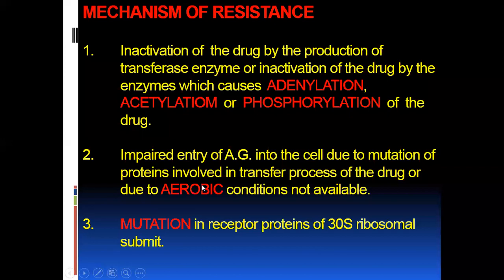Or it may be due to aerobic conditions not being available, because aerobic conditions are necessary for the action of the aminoglycosides. Third, there is mutation in the 30S ribosomal subunit, which is mainly the receptor protein where the aminoglycoside acts. When mutation occurs, the action of aminoglycoside cannot occur.